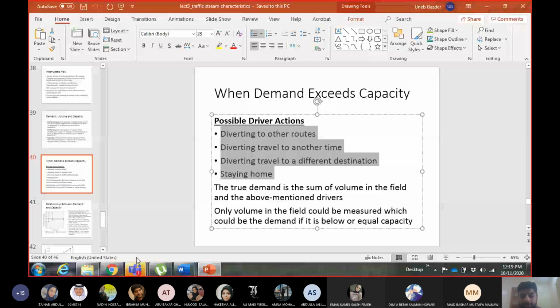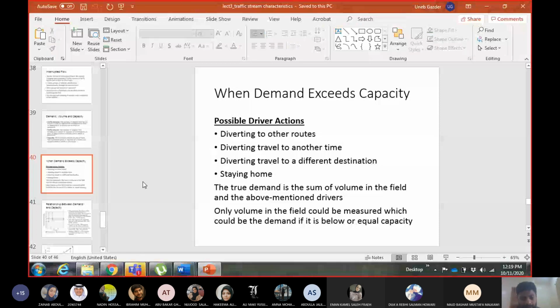So then you have to apply some other techniques to measure the true demand, and we will discuss in the coming chapters, when we talk about volume studies, what are the other surveys and methods we can apply to find out the true demand of people going from one area to the other area.